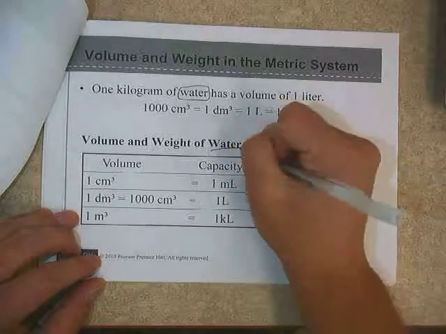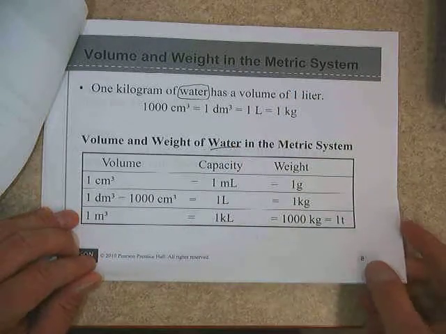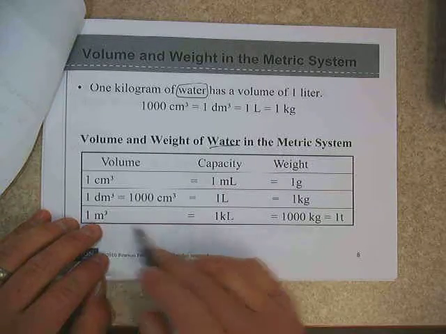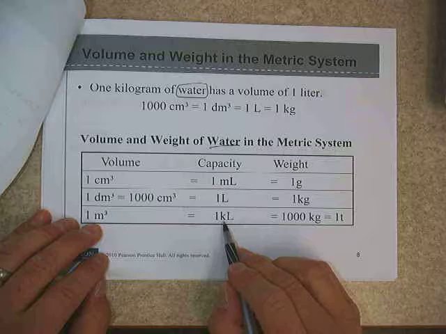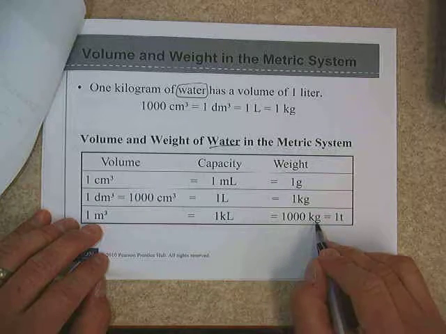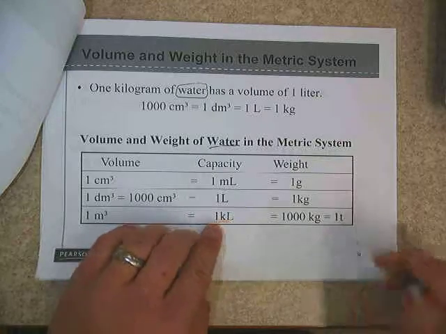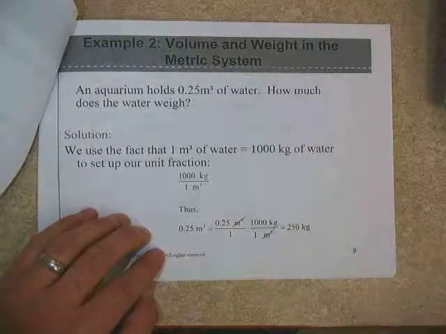So again, weight of water in the metric system. One thing I want to note is that if we have a meter cubed of volume, that's the same as 1 kiloliter, which is the same as 1,000 kilograms, which is the same as 1 T.